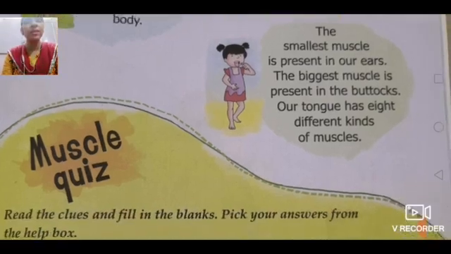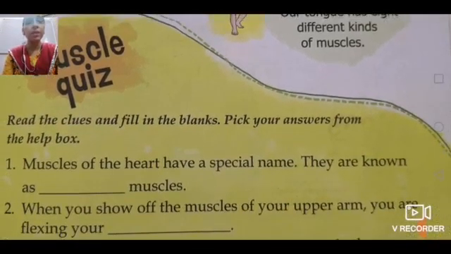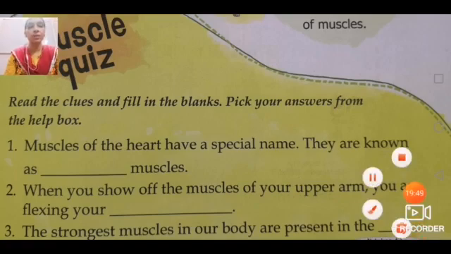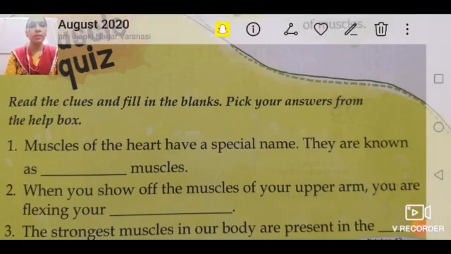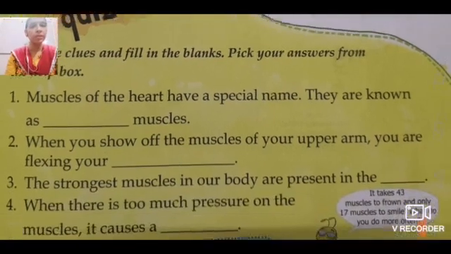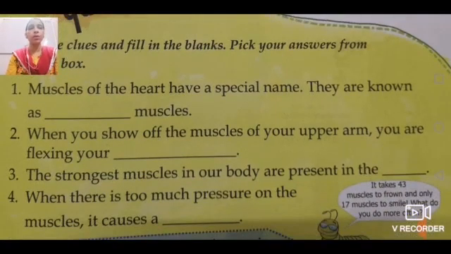Now after that we have done this muscle quiz. Read the clues and fill in the blank. Let's revise it quickly. Number 1, muscles of the heart have a special name. They are known as cardiac muscles. Next, when you show off the muscles of your upper arm, that is called biceps. The strongest muscle in our body is present in the jaw. When there is too much pressure on the muscles, it causes a sprain.